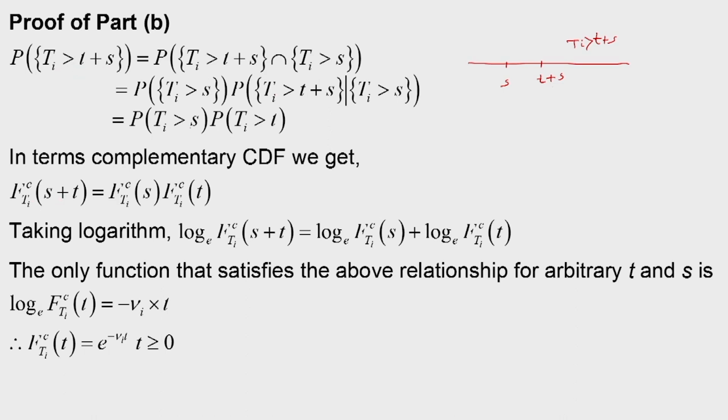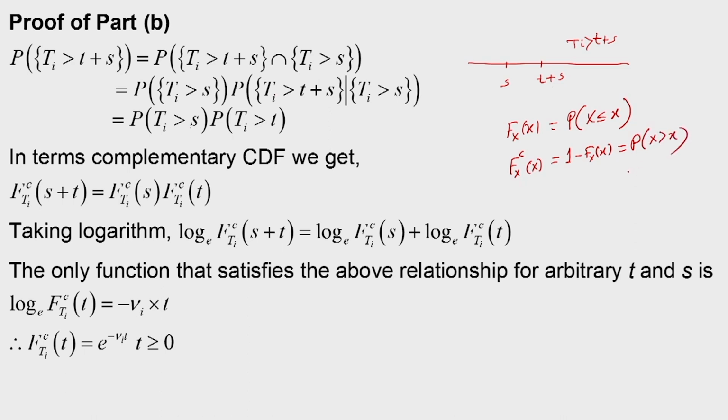Because we know that suppose F(x) is the probability that X is less than or equal to small x. Therefore, the complementary CDF is equal to 1 minus F(x), that is equal to probability that X is greater than small x.